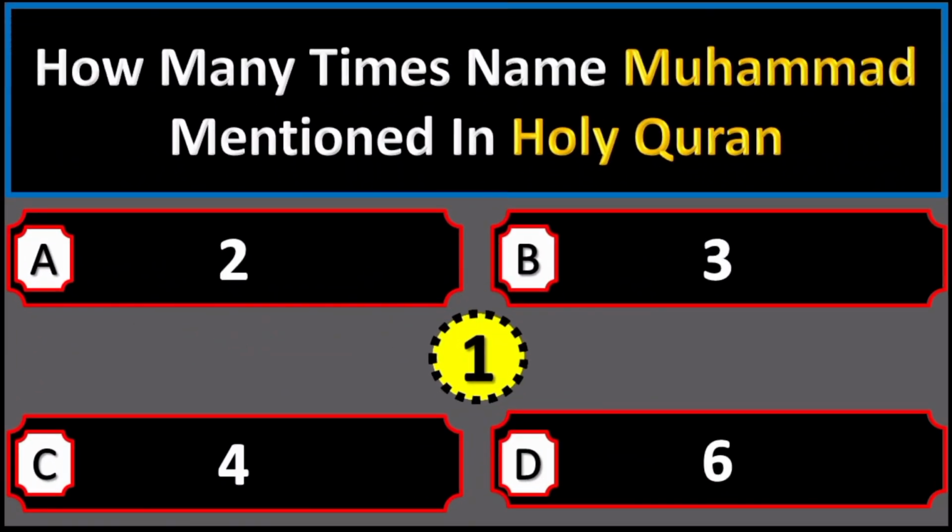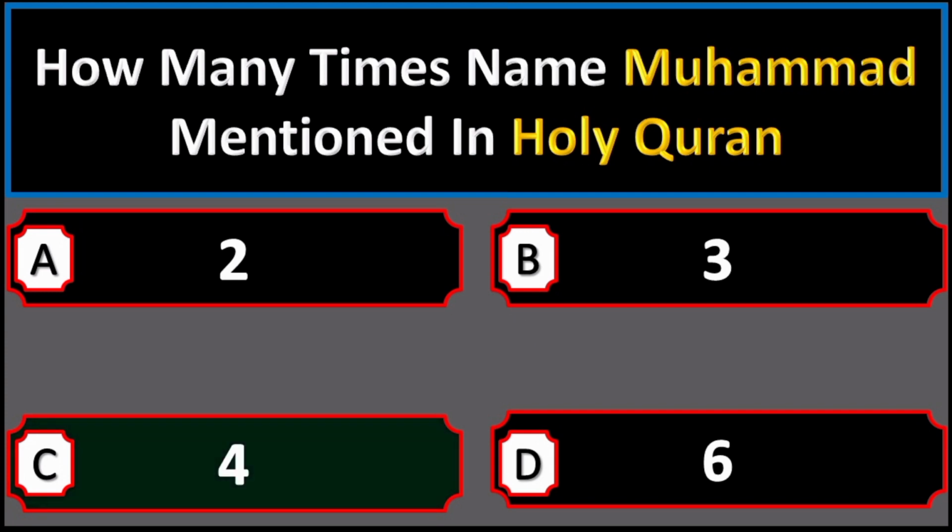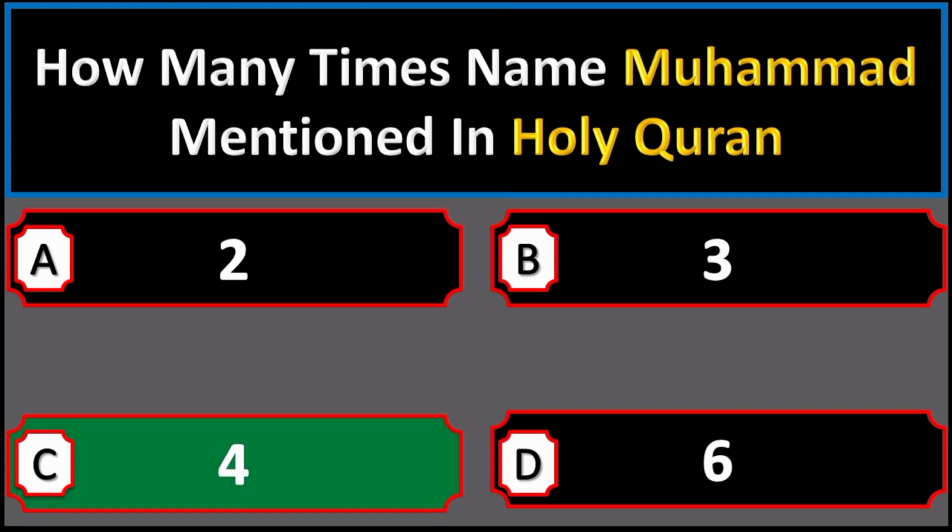How many times is the name Muhammad mentioned in the Holy Quran? Option A 2, option B 3, option C 4, option D 6. Right option is option C 4.